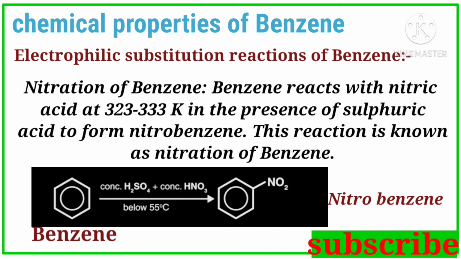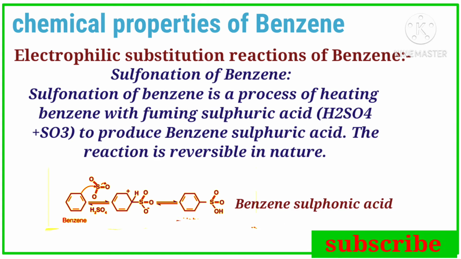When benzene is treated with concentrated H2SO4 and concentrated HNO3, the mixture of concentrated H2SO4 and HNO3 is called the nitration mixture. The temperature is 55 degrees centigrade. It produces nitrobenzene. And the next one is sulfonation of benzene.